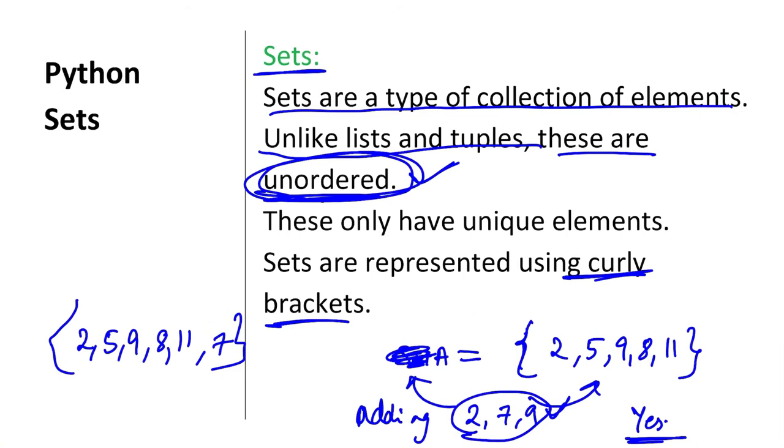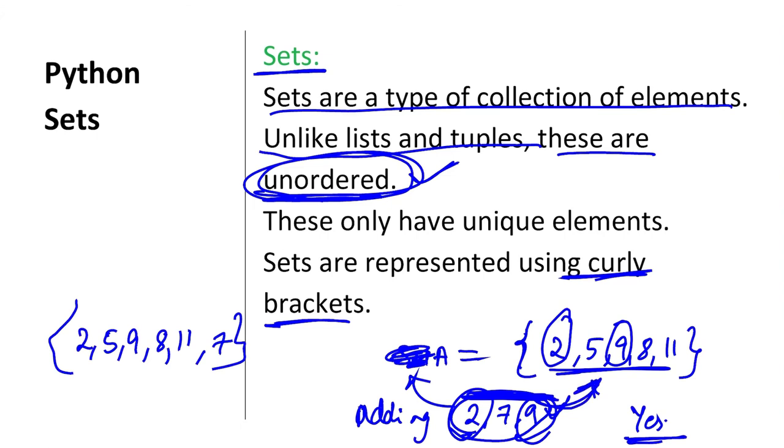But we can see that 2 and 9 are already present in this set. So we are trying to duplicate the values, but that does not happen because this is a set, and in a set duplication of values does not occur. Once a value is inside the set, unless you remove that value, you cannot reinsert the same value into that set.